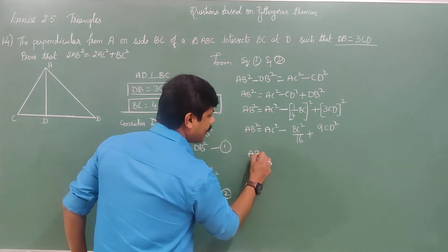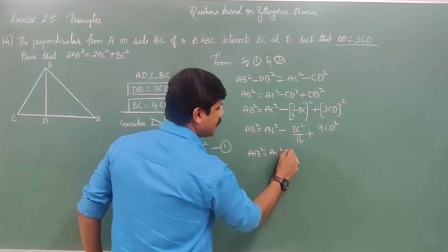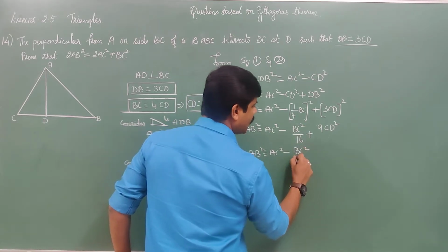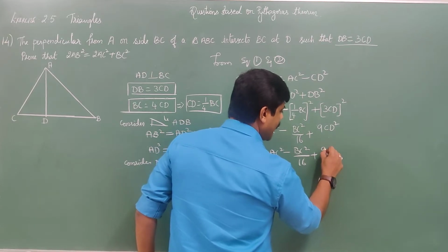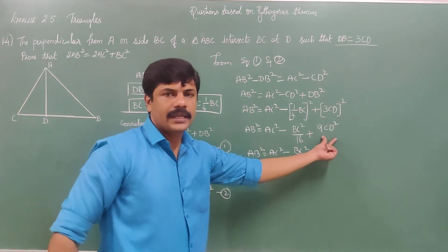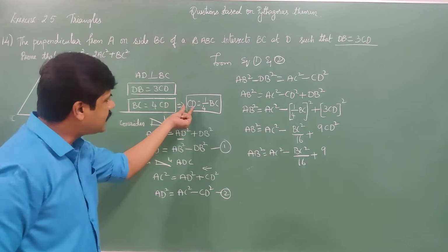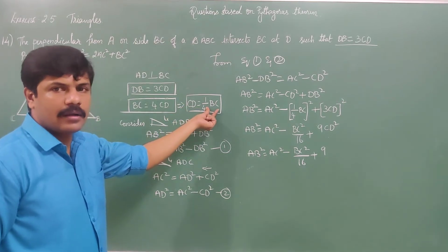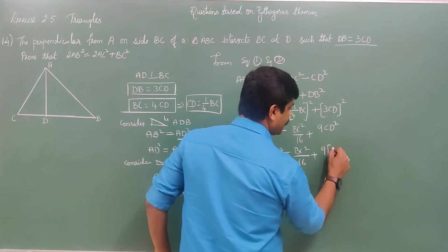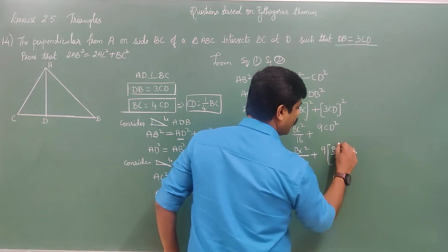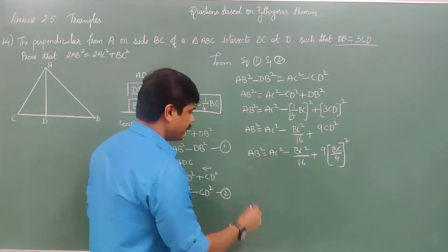Now again write AB square is equal to AC square minus BC square by 16 plus 9. What is this? CD. CD comes here. CD is equal to 1 by 4 BC, or BC by 4, whole square.